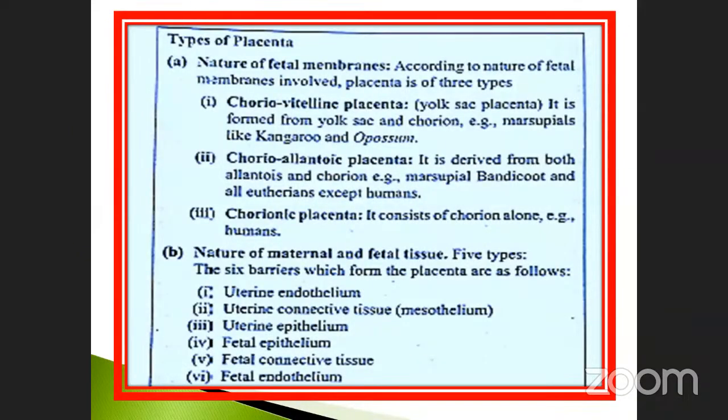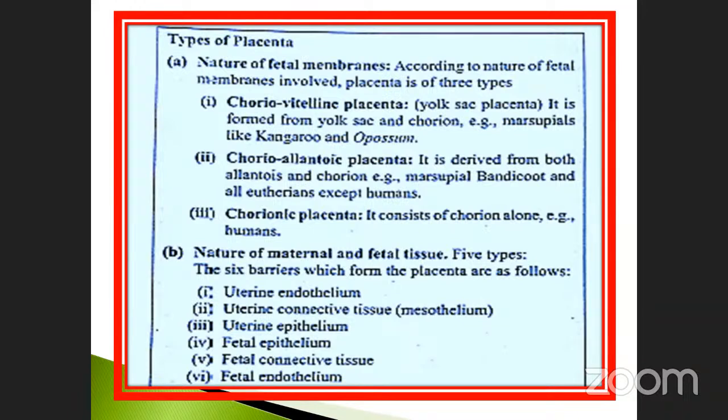Types of placenta are also present in your book. According to the nature of the fetal membrane, placenta is of 3 types. What are the 3 types? Choriovitelline placenta, chorioallantoic placenta, and chorionic placenta. These are the 3 types according to the fetal membrane. Then, according to the nature of maternal and fetal tissues, there are also 5 to 6 types I have given.